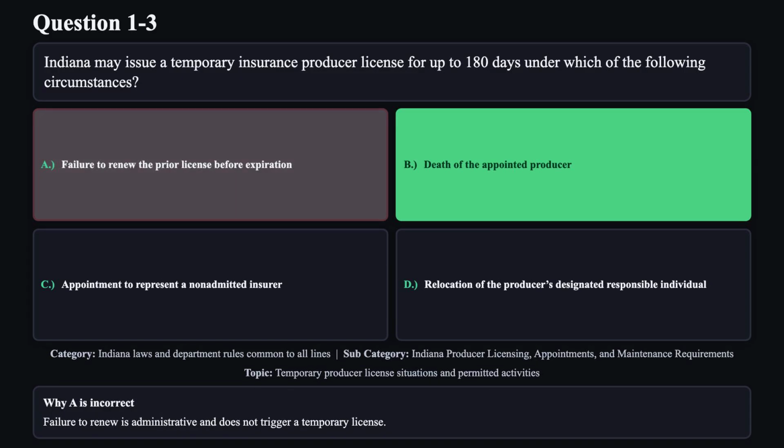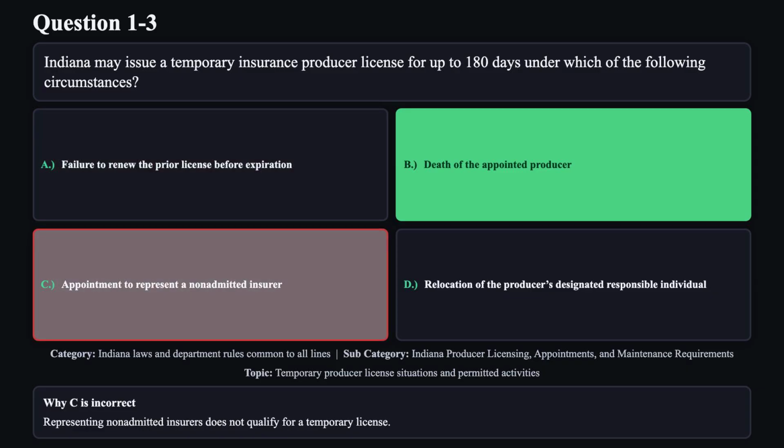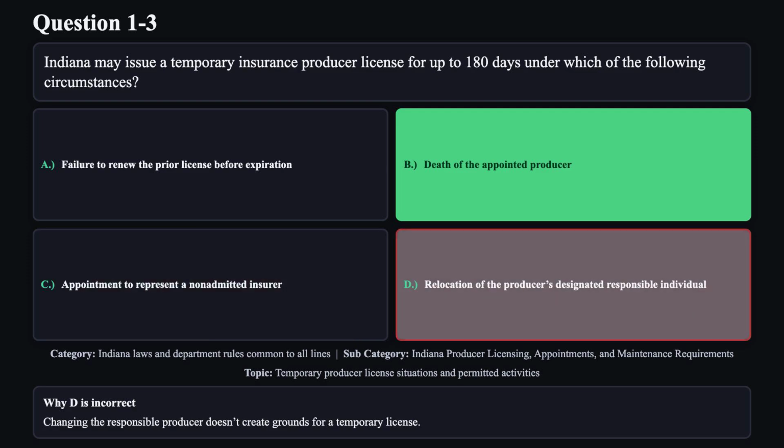Reason A is not correct. Failure to renew is administrative and does not trigger a temporary license. Reason C is not correct. Representing non-admitted insurers does not qualify for a temporary license. Reason D is not correct. Changing the responsible producer doesn't create grounds for a temporary license.